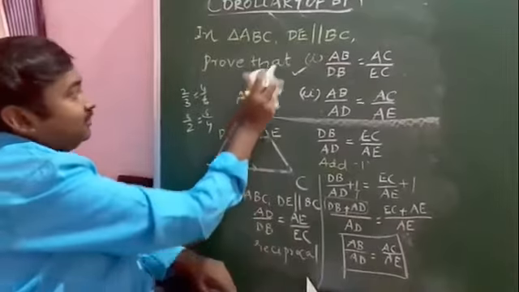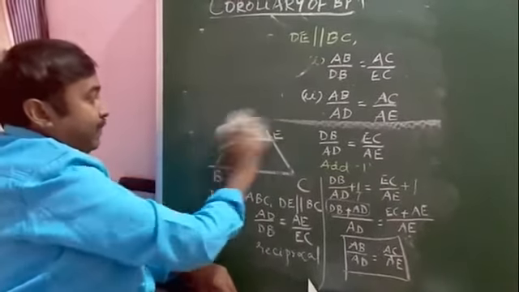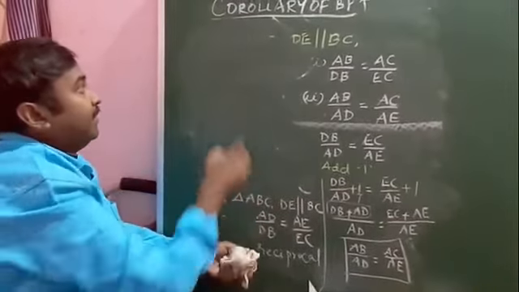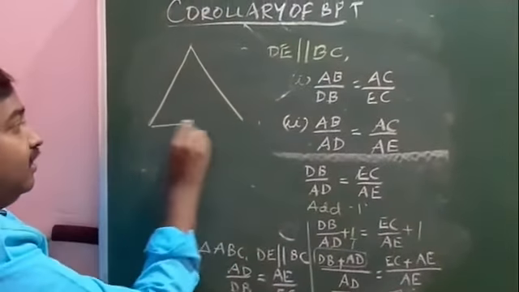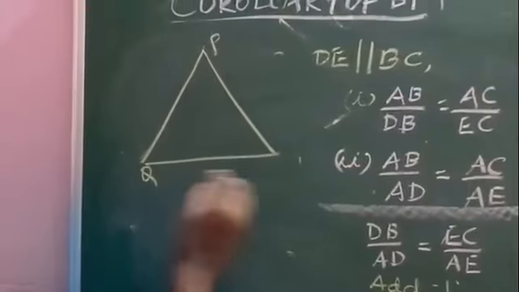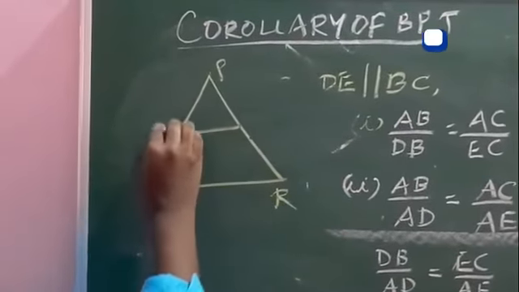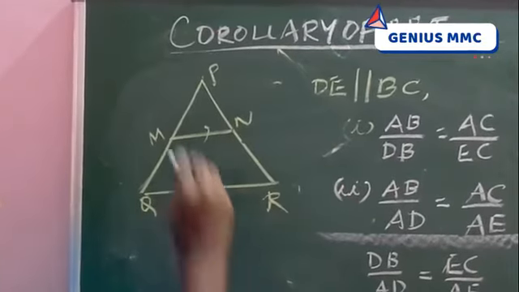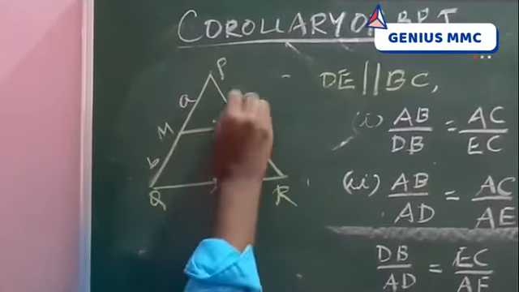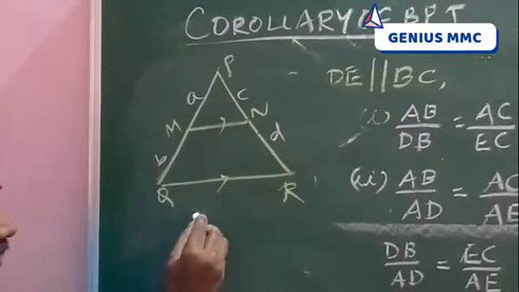P, Q, R, MN parallel. They will mention the values A, B and C. They will give fill in the blanks like this.